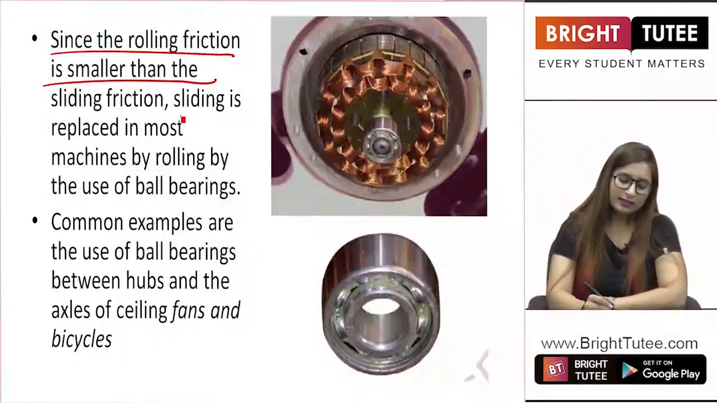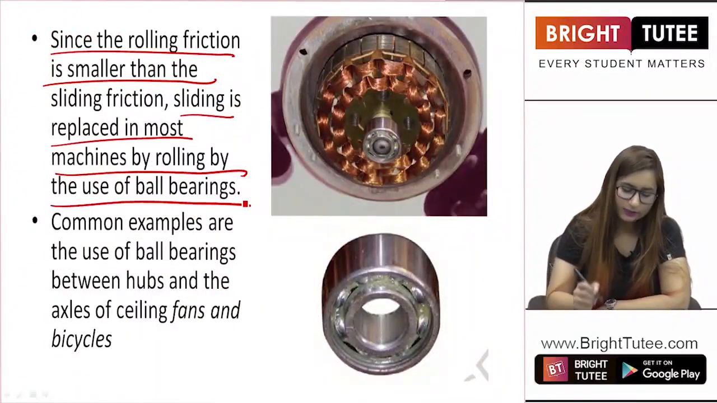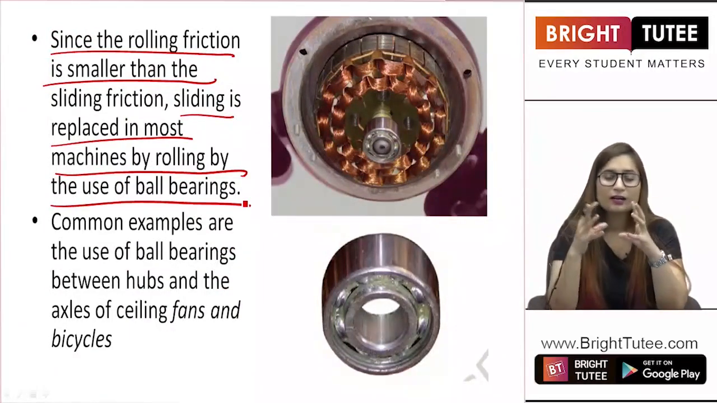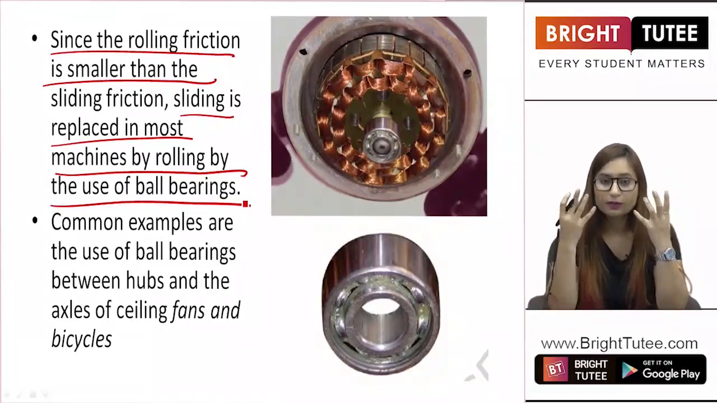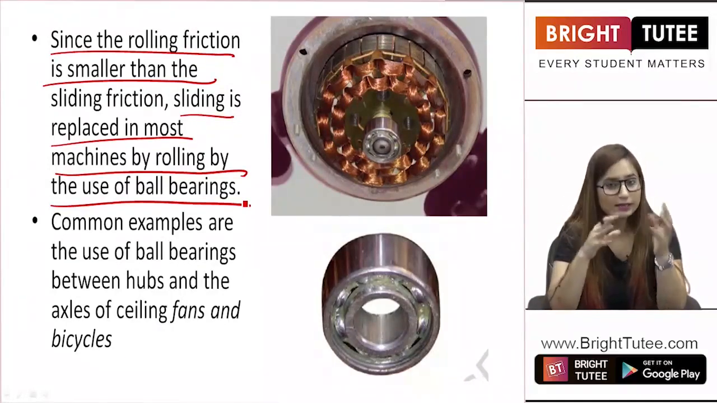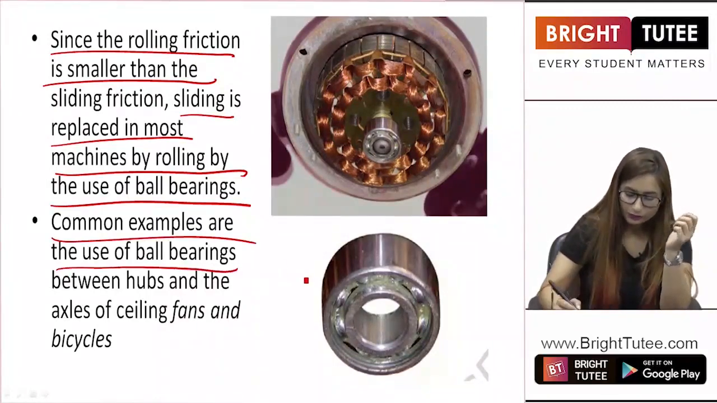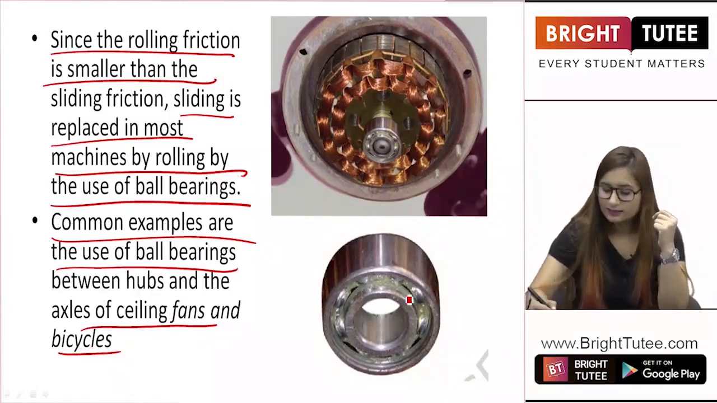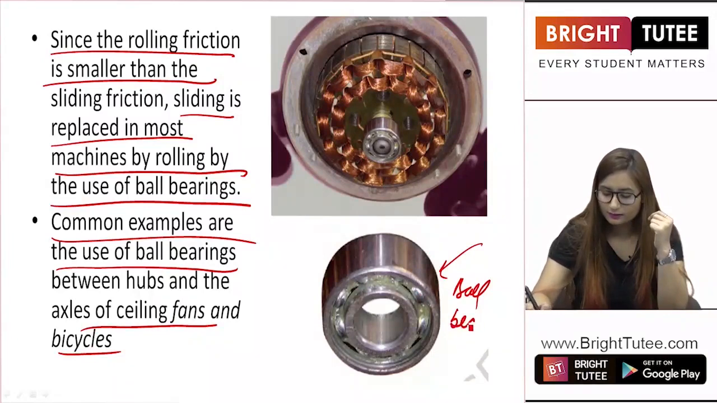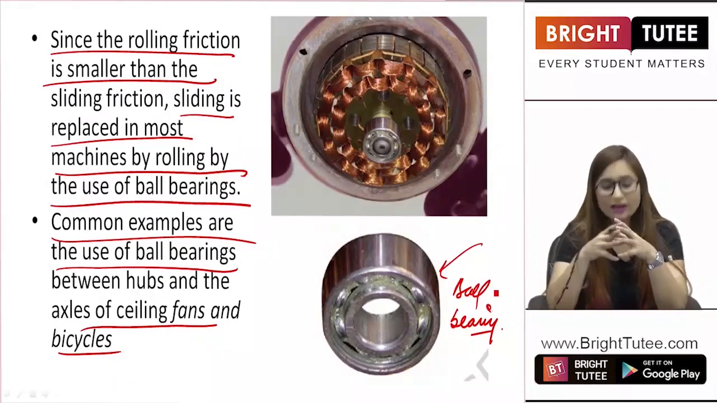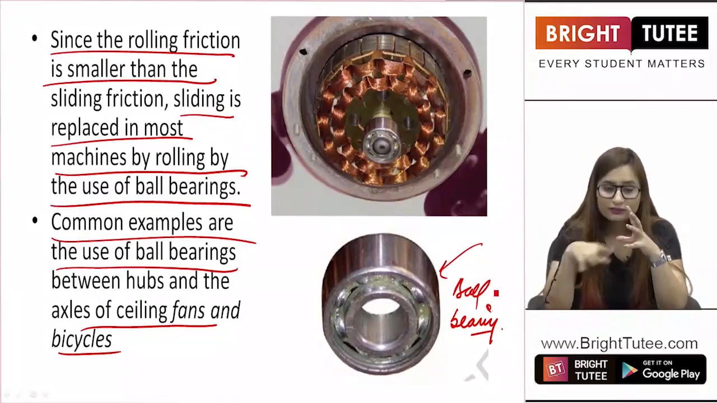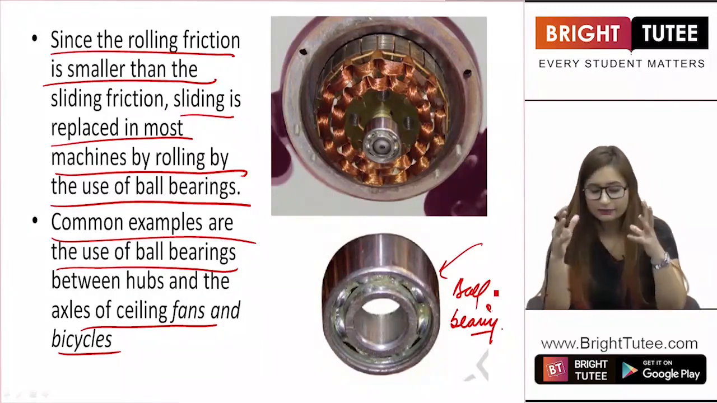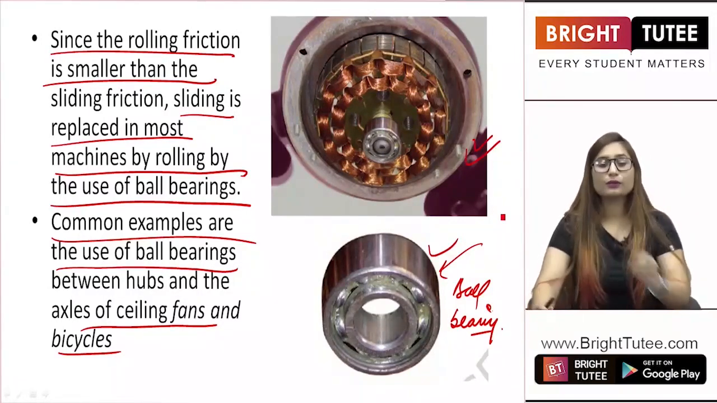Now students, sliding is replaced in most machines by rolling by the use of ball bearings. In most cases we are reducing sliding and we are using rolling much more, because there is less friction as compared to sliding friction, right? So common examples are the use of ball bearings between hubs and axles of ceiling fans and bicycles. This is the kind of ball bearings. Ball bearings are used in ceiling fans and bicycles so that the friction of sliding is reduced, and we introduce rolling friction instead of sliding friction. This is the kind of ball bearings that we use in fans and cycles.